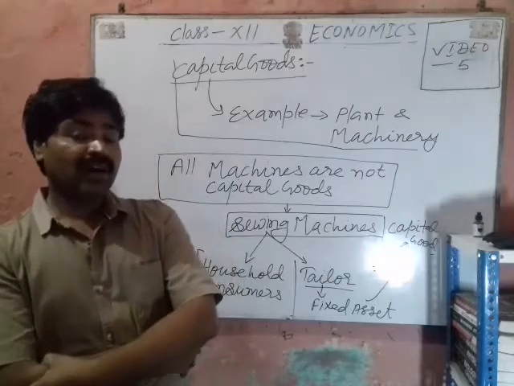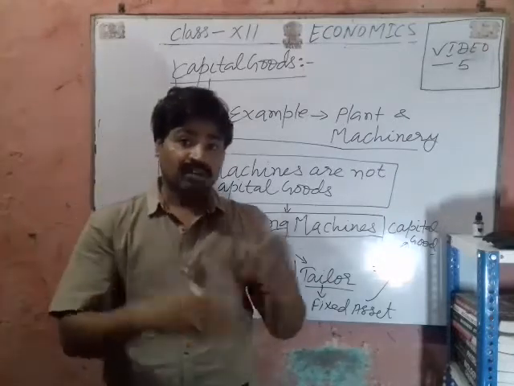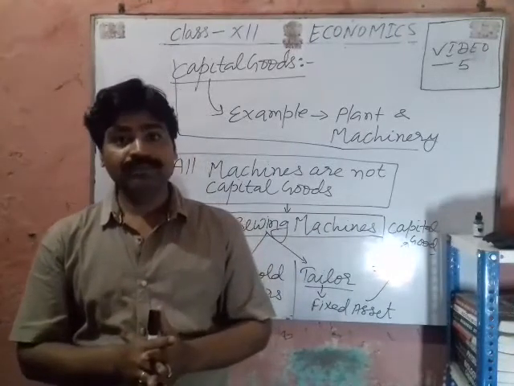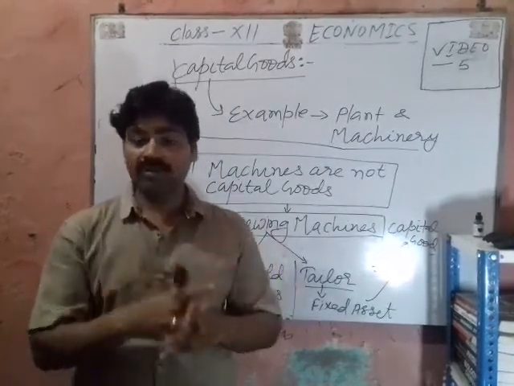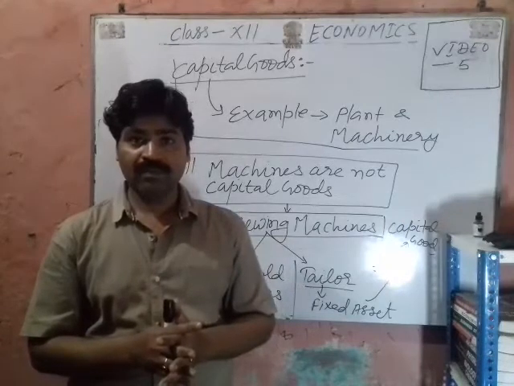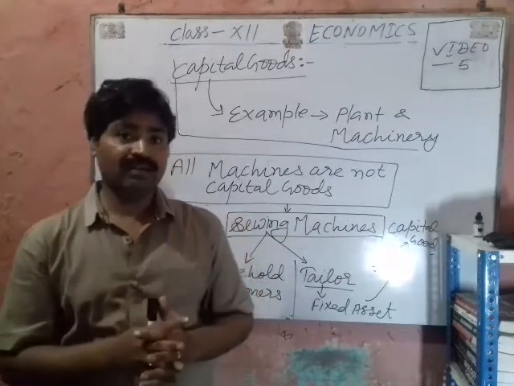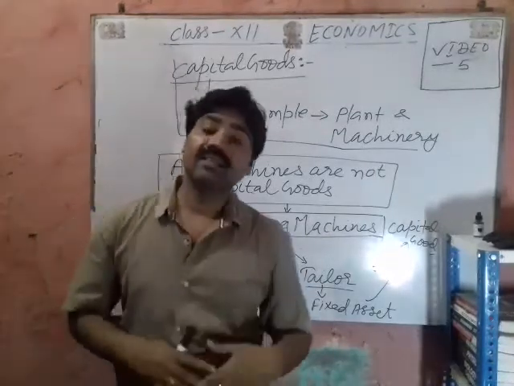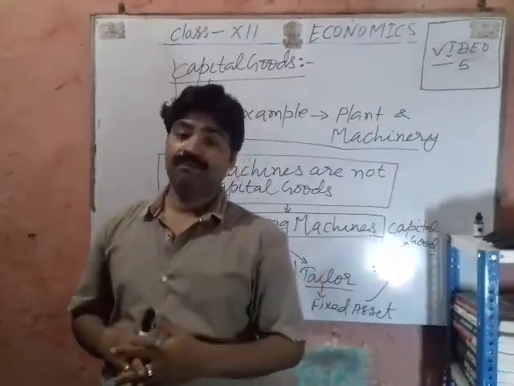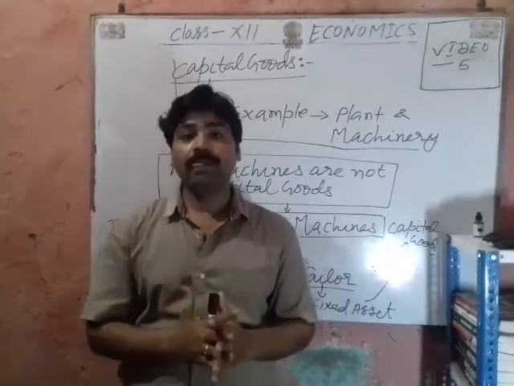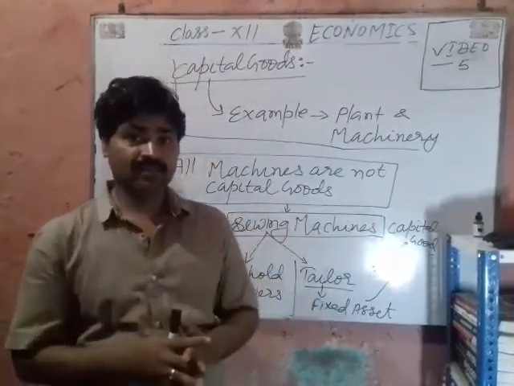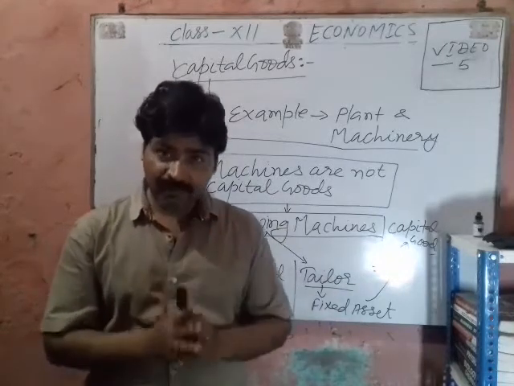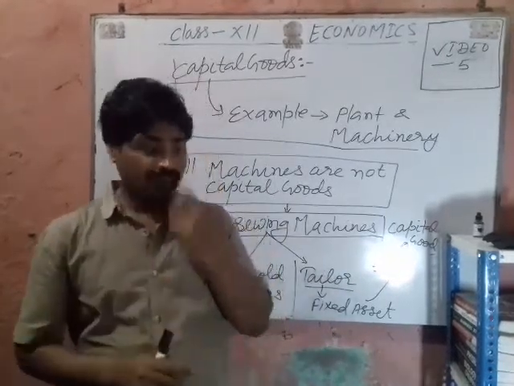We take another example. Car of our principal man is the example of household durable good, or durable consumer good. On the other hand, the same car used by a traveling agency or used as a taxi is the example of the capital good.